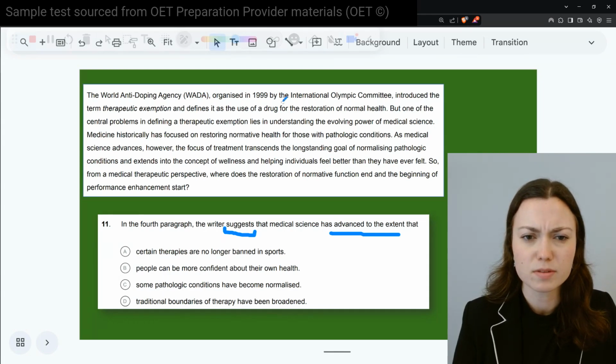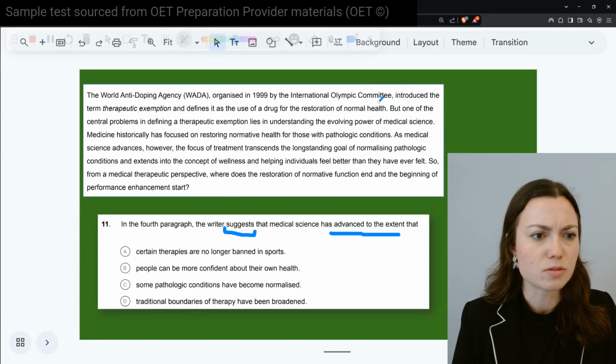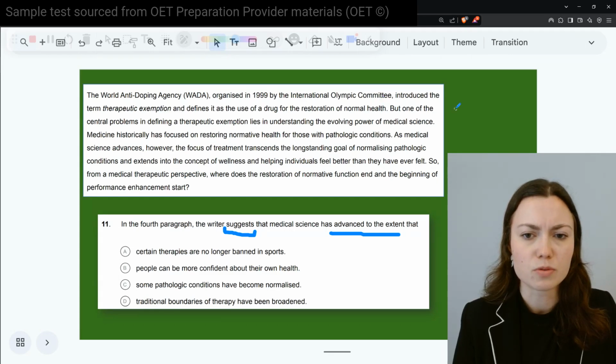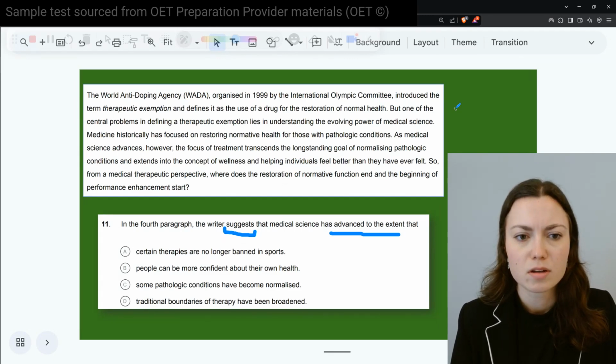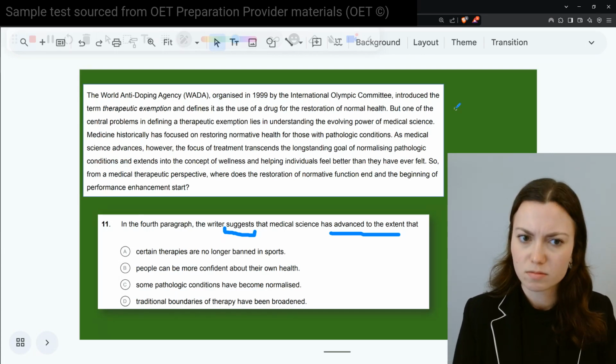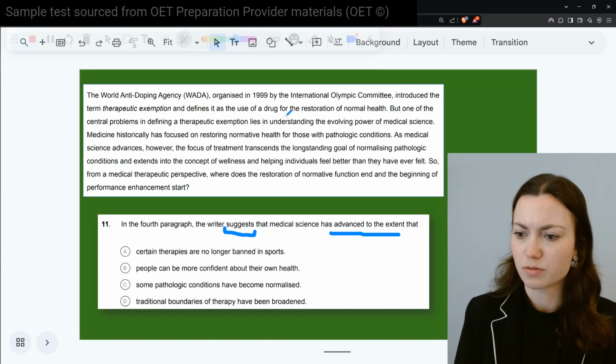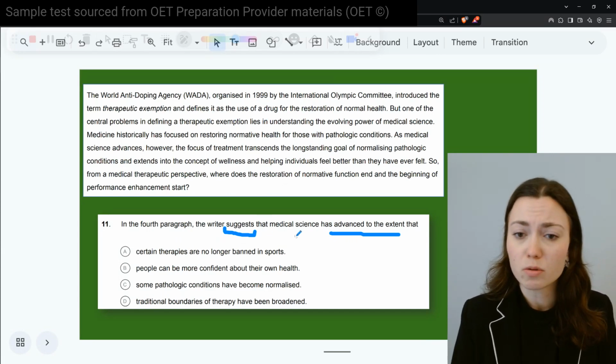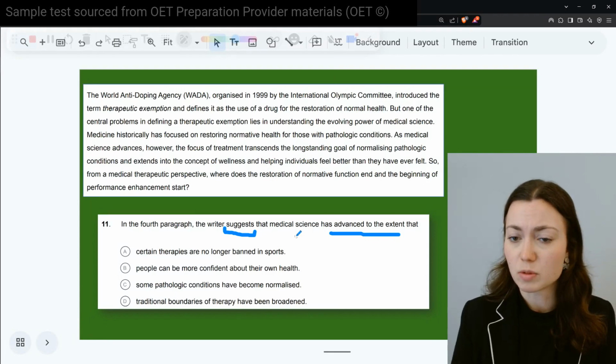Okay, so right off the start, we have the International Olympic Committee introduced the term therapeutic exemption and defines it as the use of a drug for the restoration of normal health. Okay, what is actually being said there? Just that there is now this term that, again, defines this group of drugs. We don't know previously if these ones were banned.